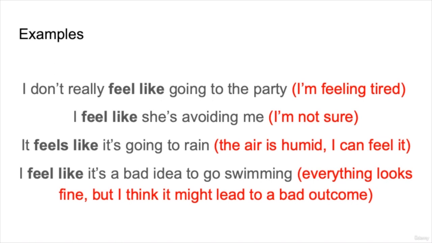So here are some more details on these examples. I don't really feel like going to the party means I'm feeling tired, so I don't feel excited about going to the party. I'd rather not. I feel like she's avoiding me. So this is based on not a lot of evidence. I'm not sure if she is avoiding me, but I feel like she's avoiding me.